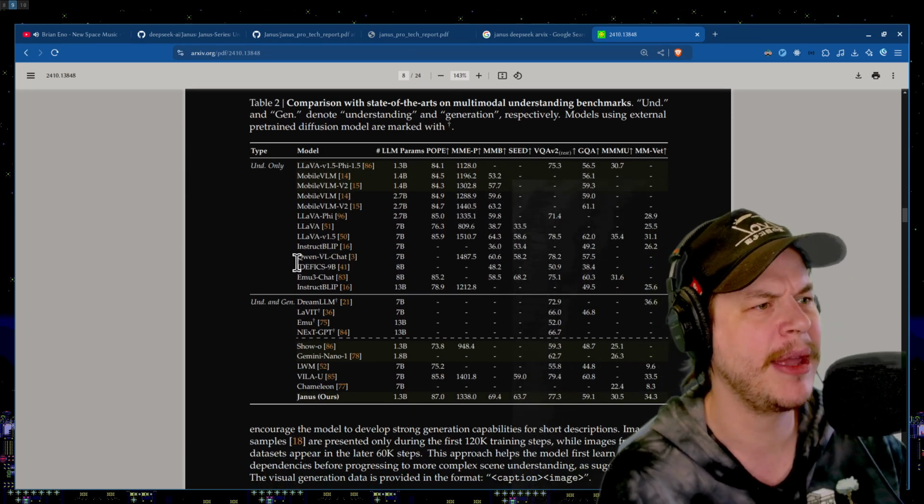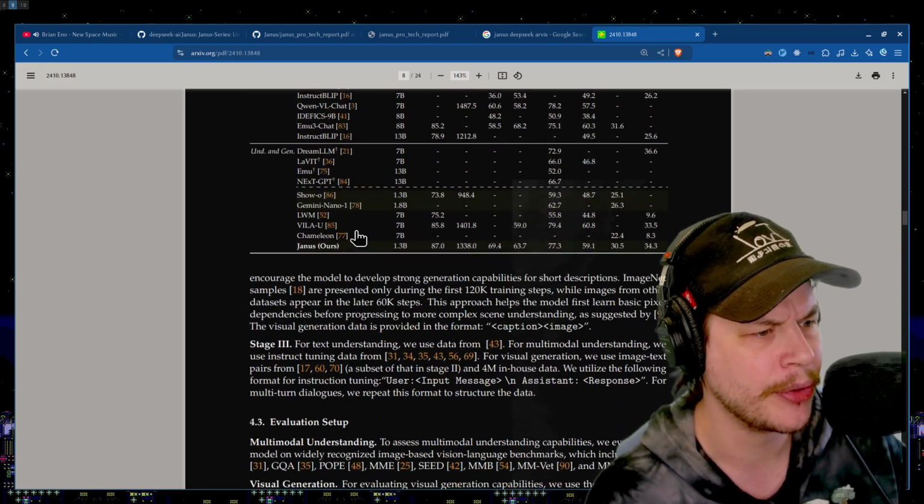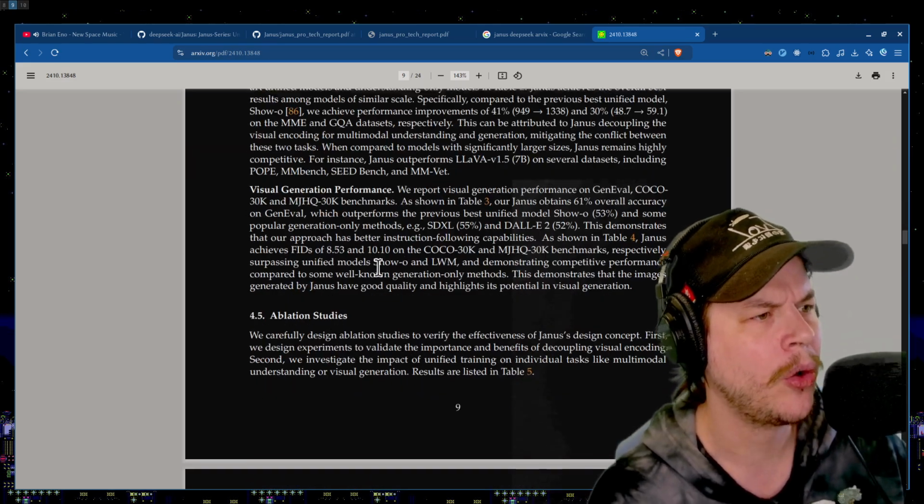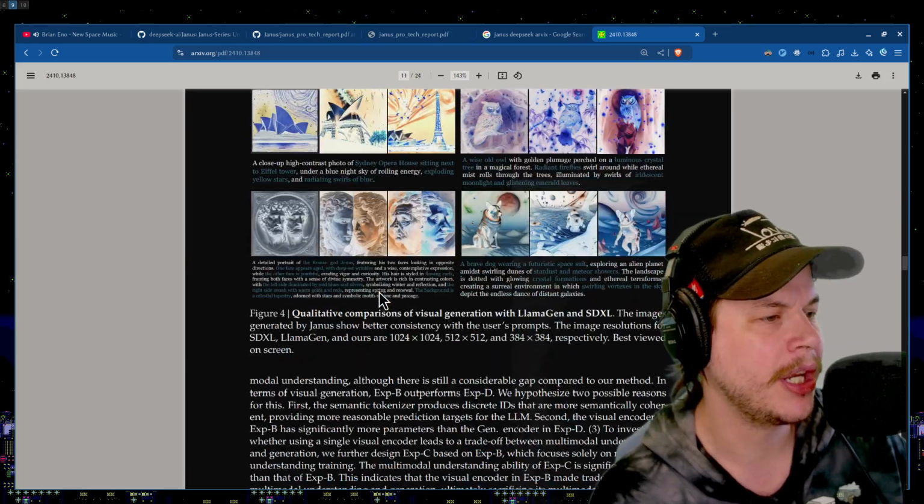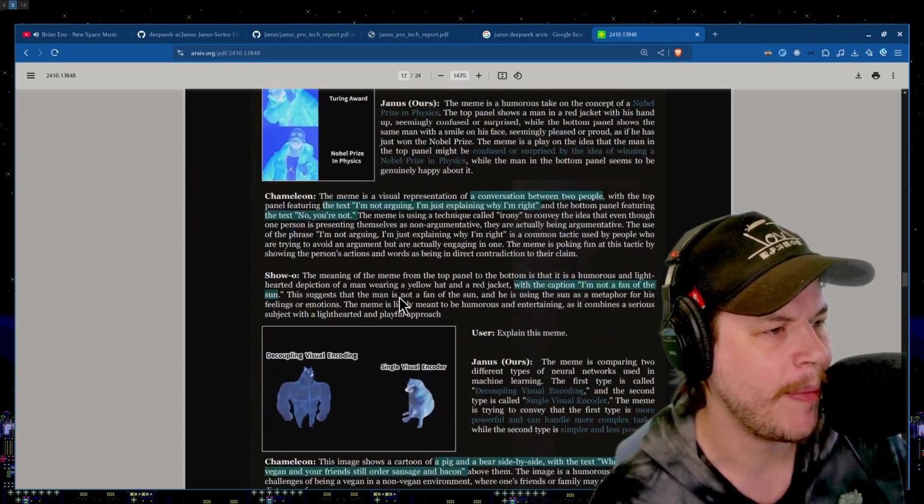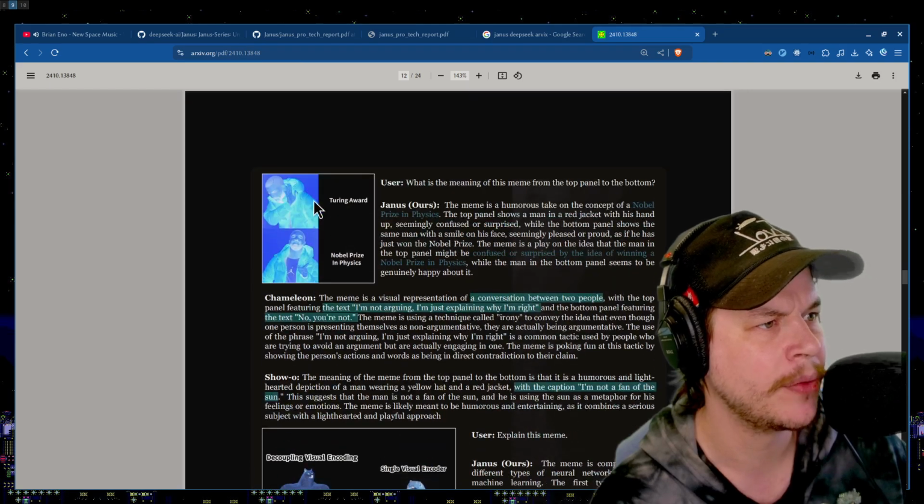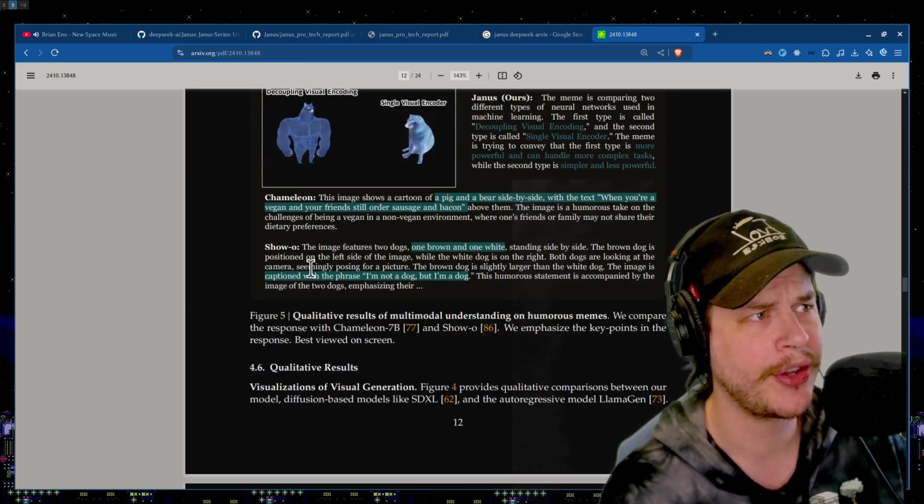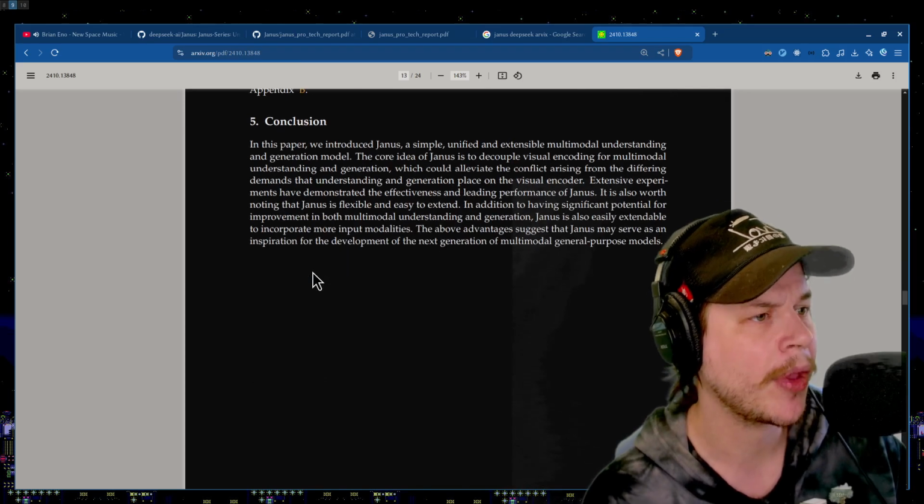There's Janus and chameleons. There's animals and lavas and emus. But okay, cool. In general, here we're just getting down to a bunch of nice little fun math details that we don't need to get too deep into. It is the ability to actually know what is happening in memes. Very, very good. Let's read the conclusion.